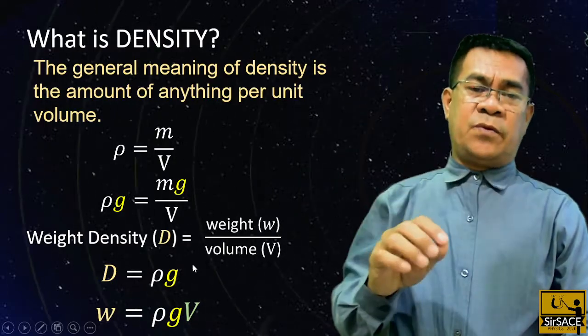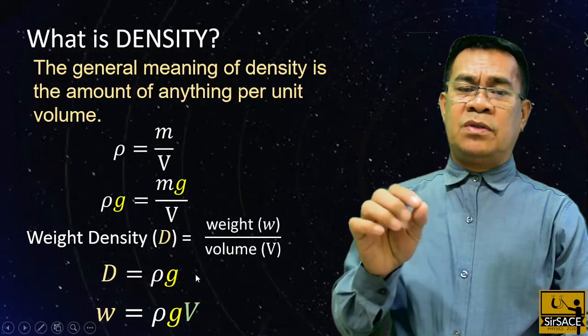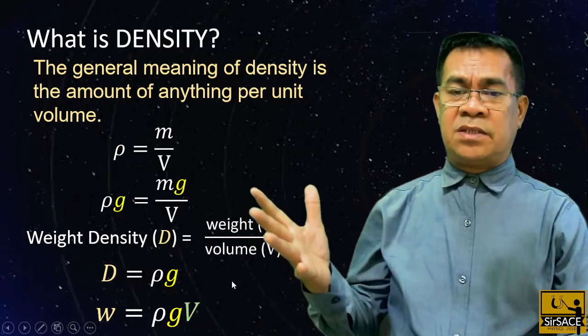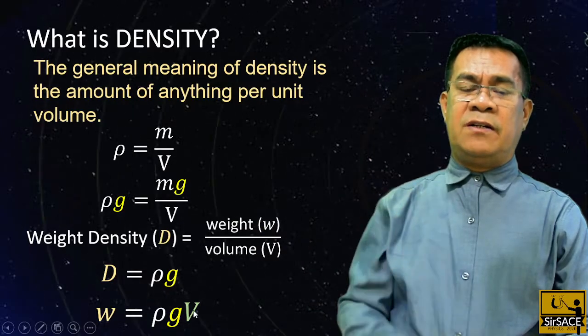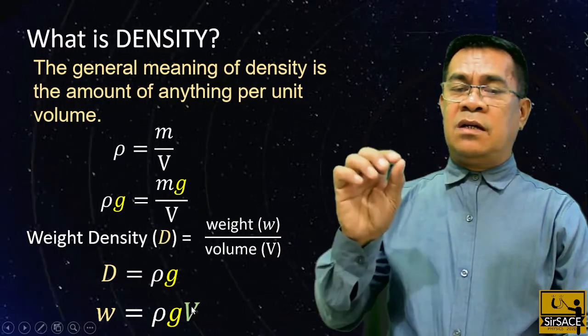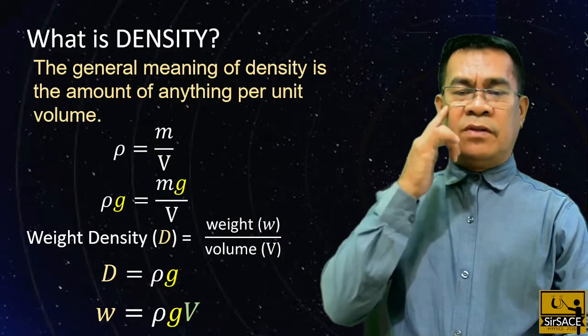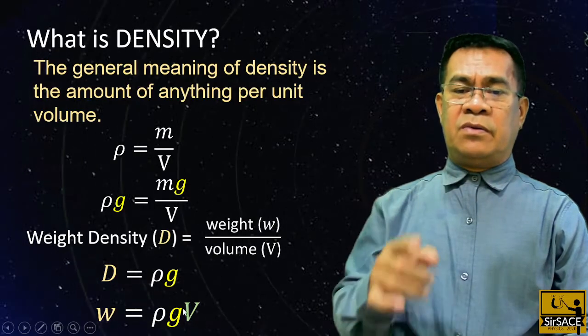Which means that if we transform the formula of the weight density, we can compute the weight of the fluid or any substance. It is just equal to what? Rho g V. Meaning, if you don't have the mass, but you have the density and you have the volume, then the weight of the substance can be computed by rho g V.